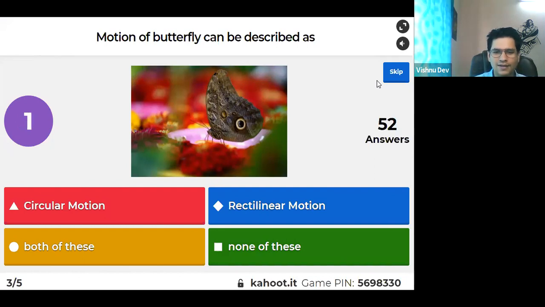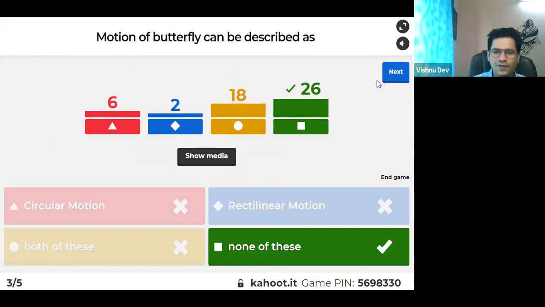Tell me. None of these, right? It is neither circular nor rectilinear. Yes or no? It is random, right? Think about it. If there would be curvilinear, then that would be the answer, because a butterfly flies like this. So it is neither circular nor rectilinear.